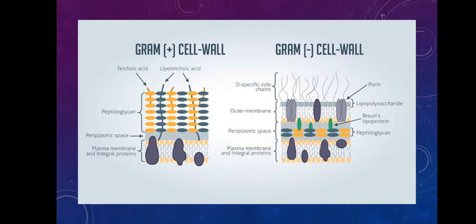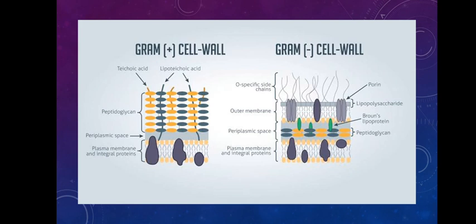What was in the gram-positive bacteria? There was obviously a plasma membrane, and then there was a thick cell wall over that plasma membrane. Same, but there was a little bit of difference in the cell wall of the gram-negative bacteria. There was a plasma membrane.